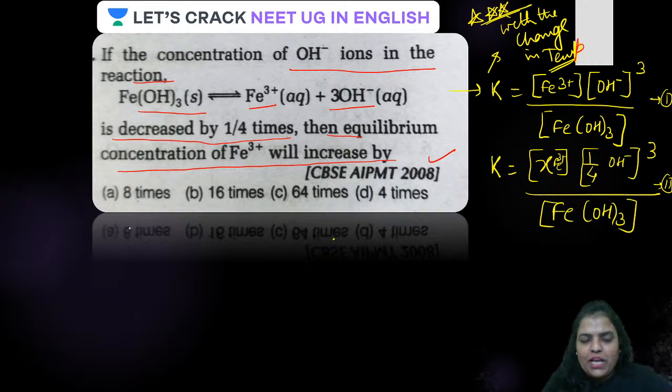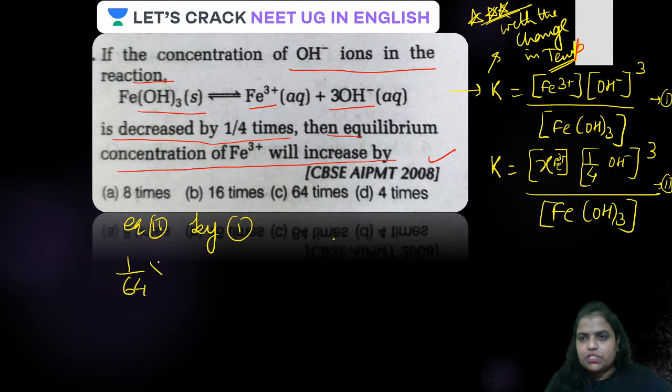What we have to do? Just divide 2 by 1. What do we get? We get 1 upon 64 into x, because X we have considered as the concentration of Fe3+ in equation 1.